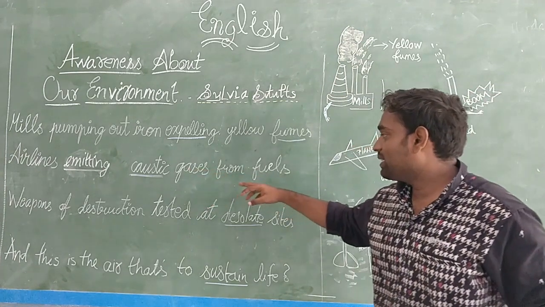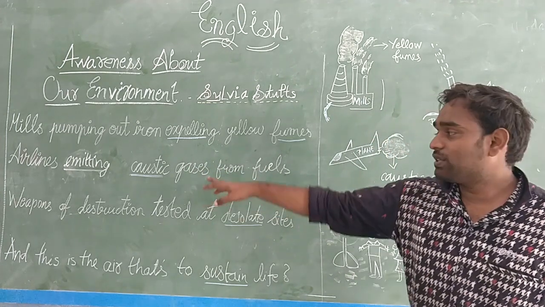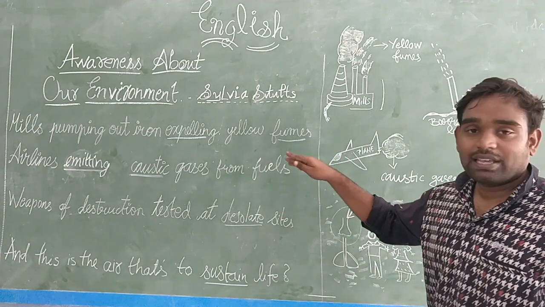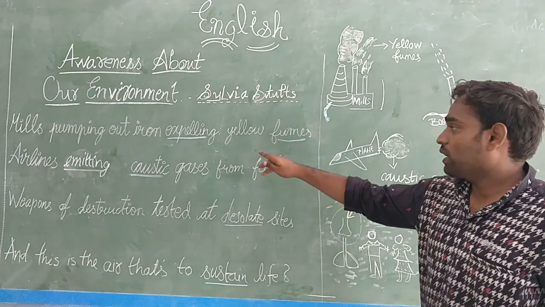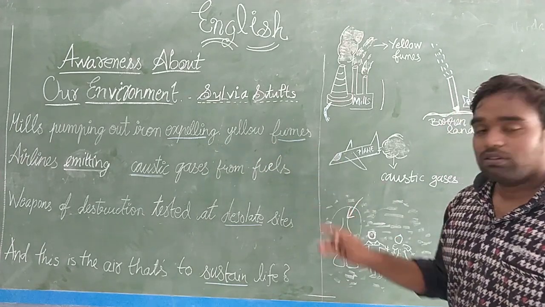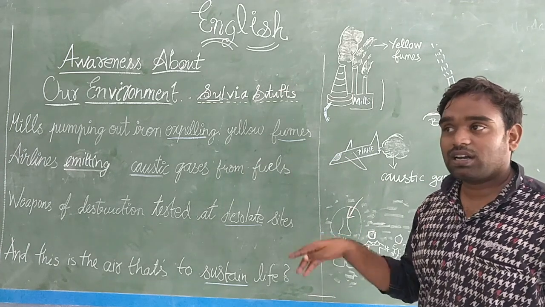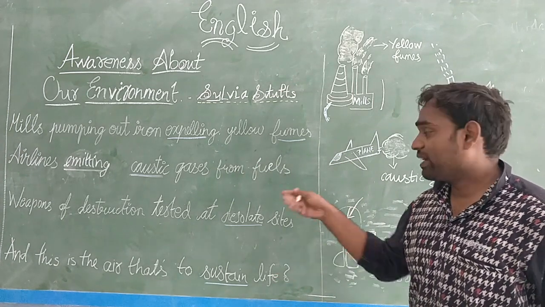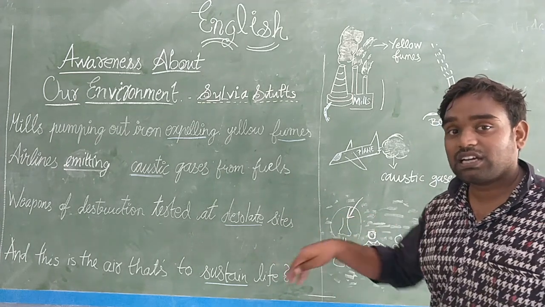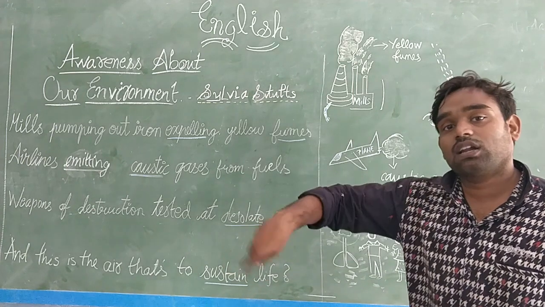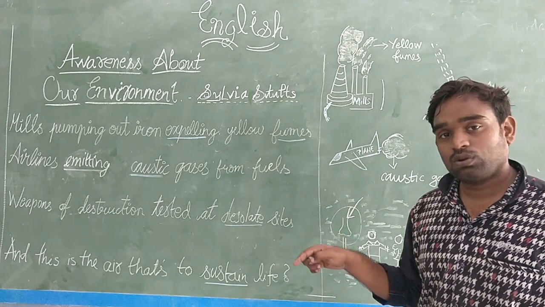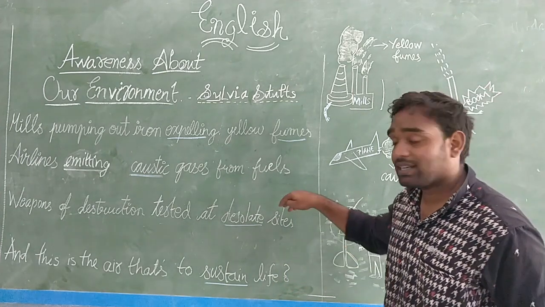Airlines emitting caustic gases from fuels. Coming to the second line, in the first line, you understood, children, mills pumping out iron. Expelling means throwing out. These mills will throw out yellow gases. We are understanding what all is affecting and endangering our environment, endangering the air around us.